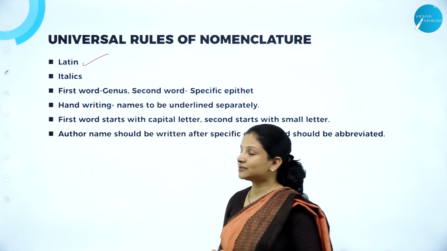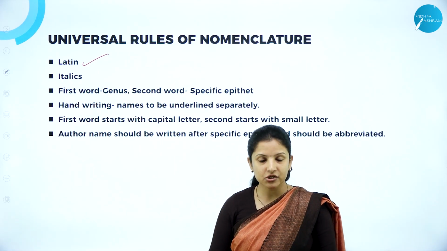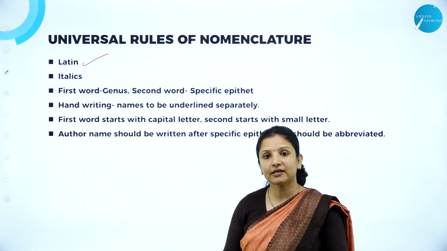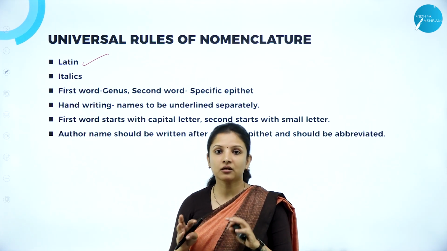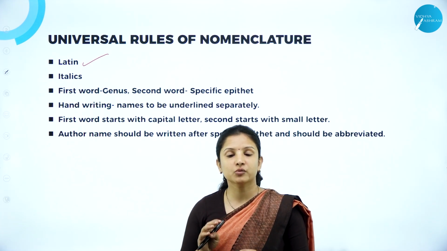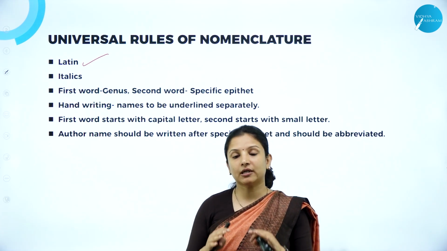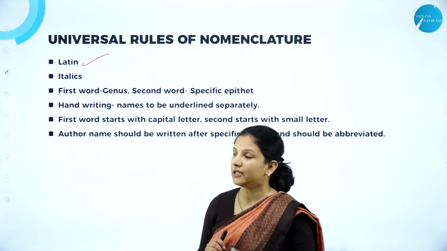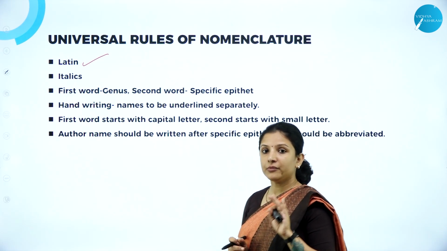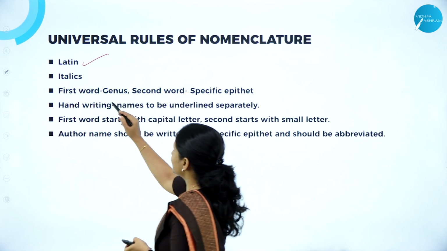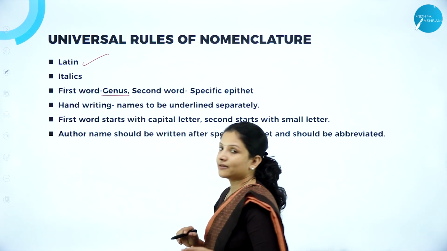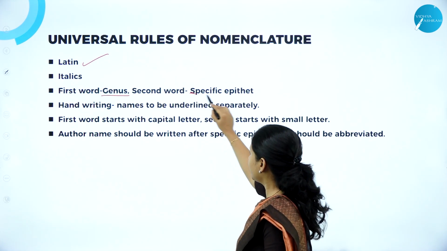The second rule is the words or the letters should be italicized. It should be in italics. So when we are taking a printout or when we are typing in computer, the font should be made to italics. The name, that is the binomial name, should always be in italics. Next, the binomial name should always have two components, wherein the first word should be the genus and the second word should be the specific epithet.